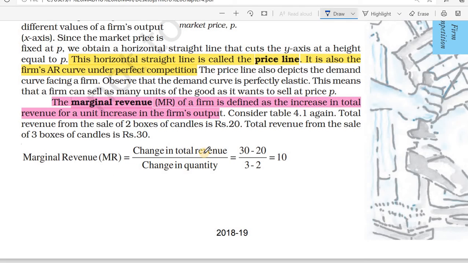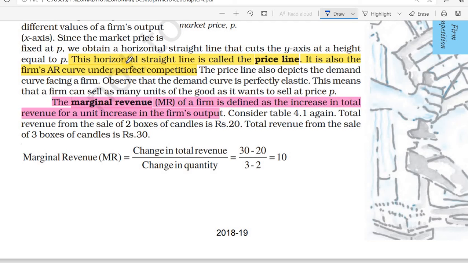Okay. Then what is the equation for the marginal revenue? Change in total revenue divided by change in quantity. Then what is the definition for marginal revenue? Marginal revenue of a firm is defined as the increase in the total revenue for a unit increase in the firm's output. Okay. Then the main thing in perfect competition is that price line and average revenue curves are the same.